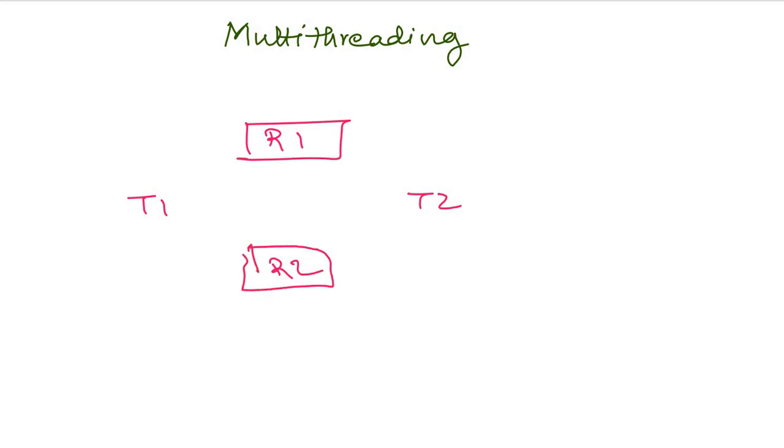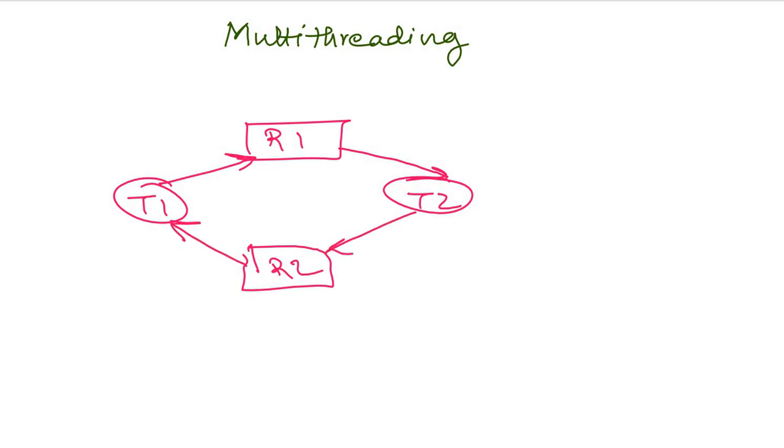Let's say we have two threads, T1 and T2, and we have two resources R1 and R2. Now T1 writes R1 and T2 reads R1, and T2 writes R2 and T1 reads R2.